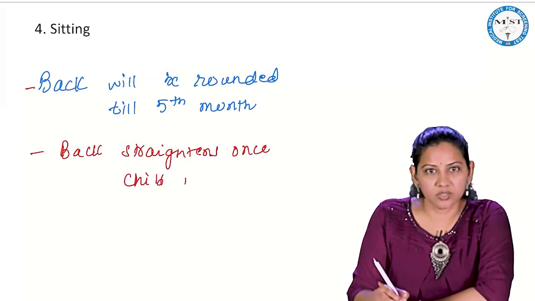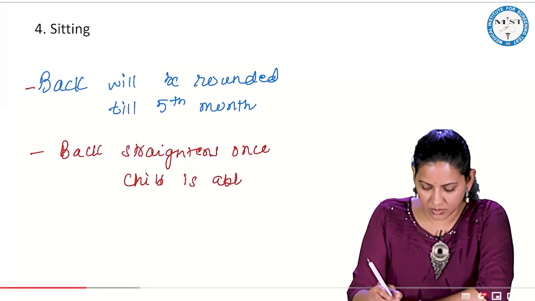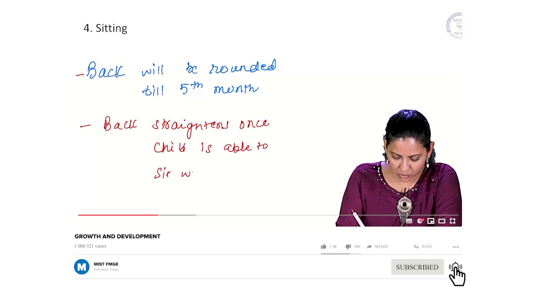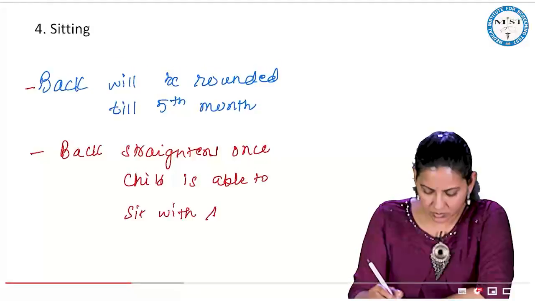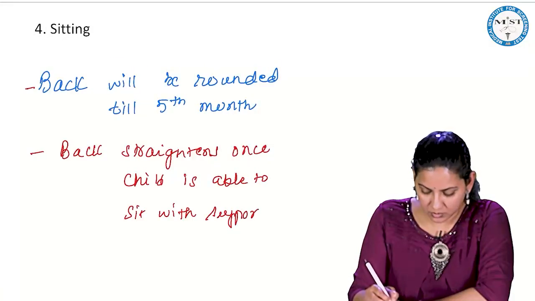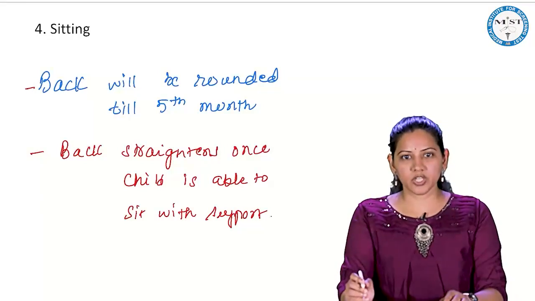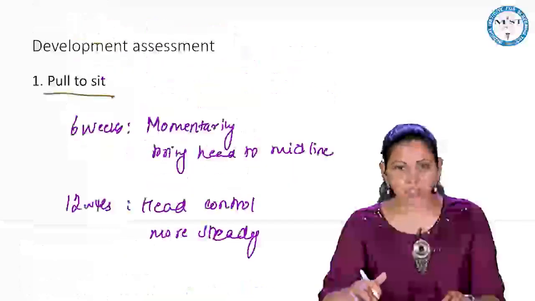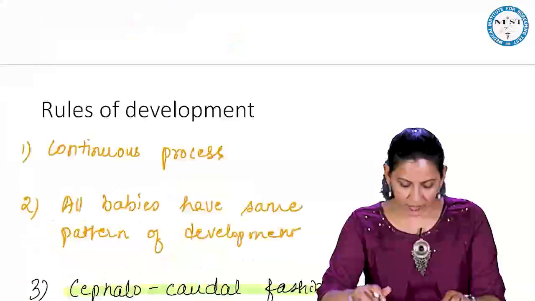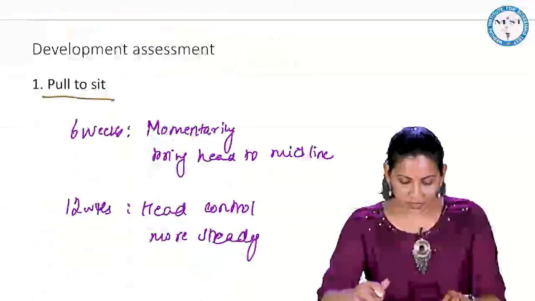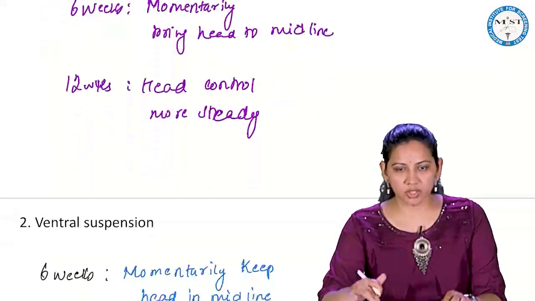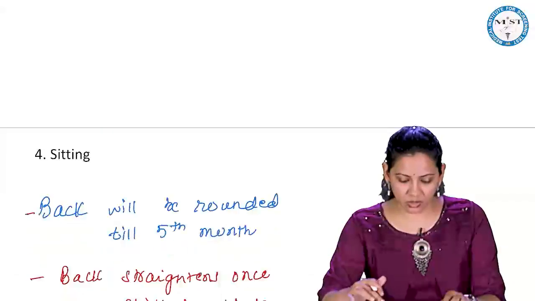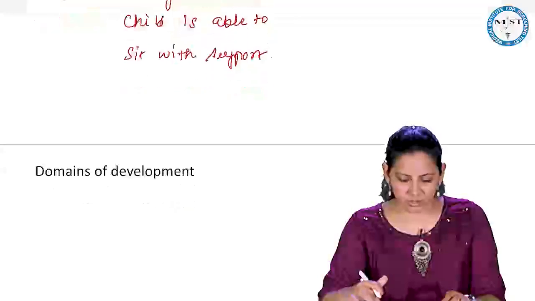So, these are the various maneuvers by which we assess the development of the child, right from the pull to sit position or ventral suspension or prone positioning or sitting posture.